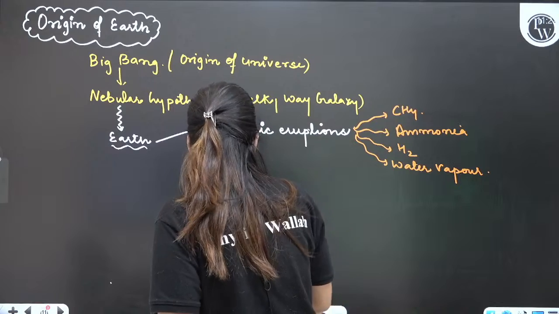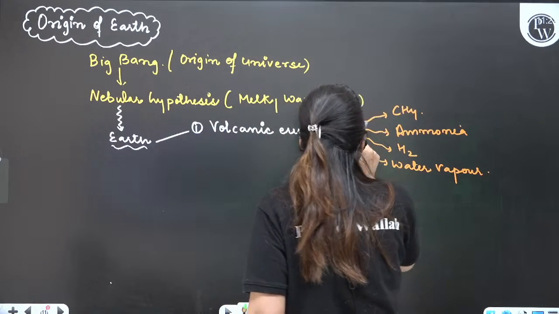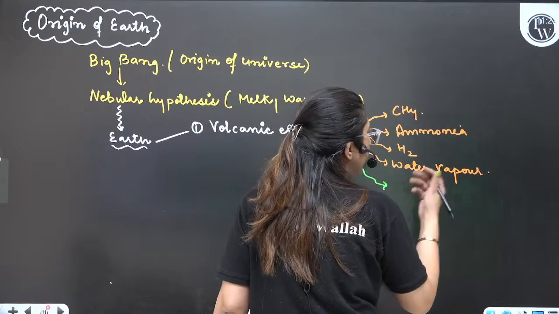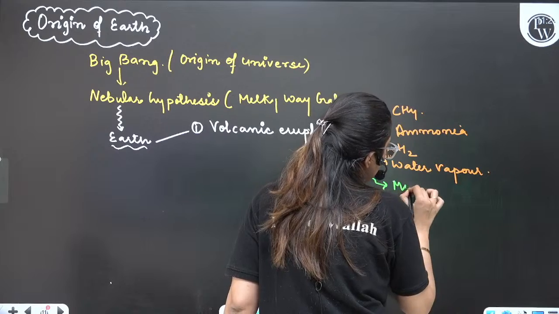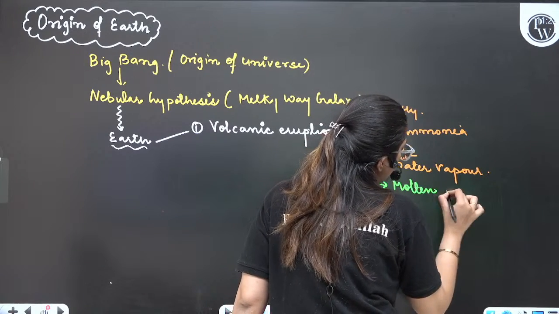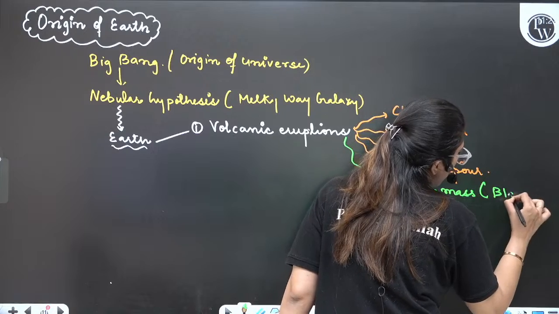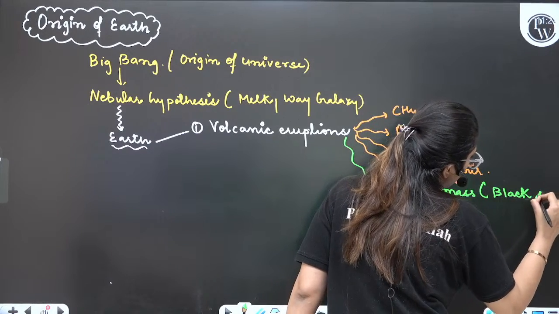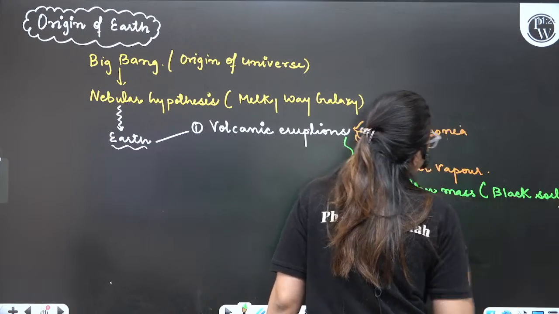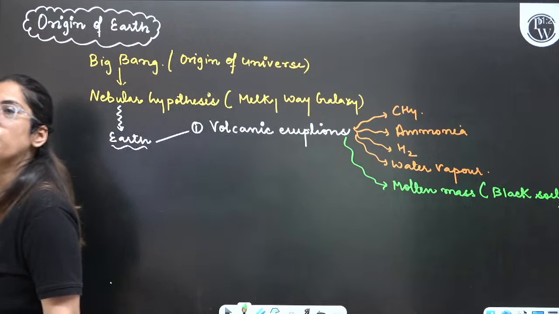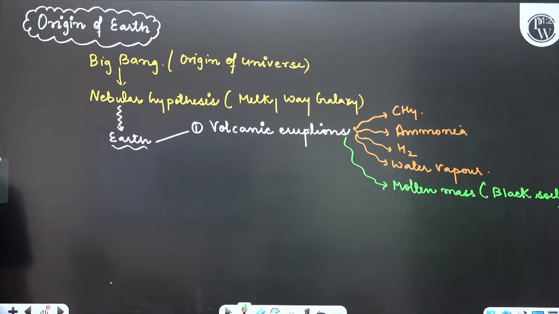When volcanic eruption occurs, that also leads to eruption of molten mass. And you all know molten mass leads to the formation of black soil. So because of this, there was formation of black soil. Is this point clear to everyone? Clear or not? Yes or no? Come on, tell me.